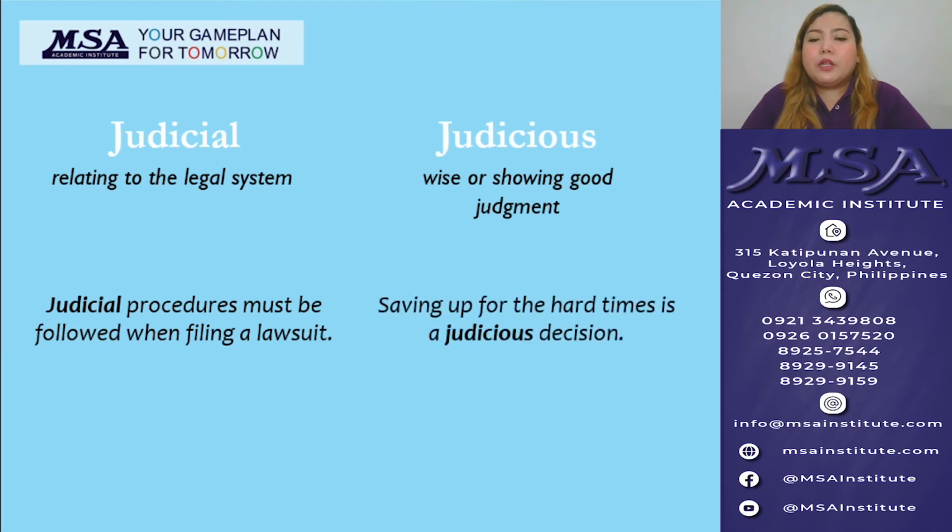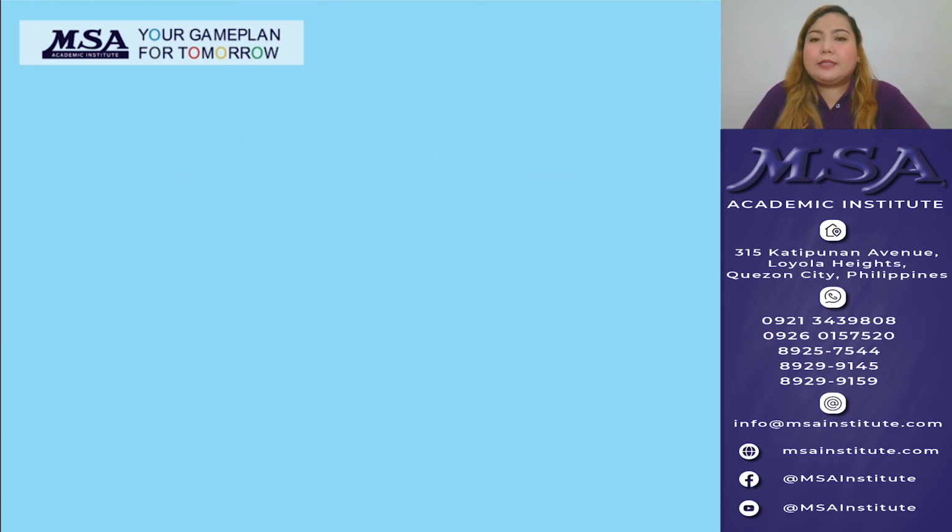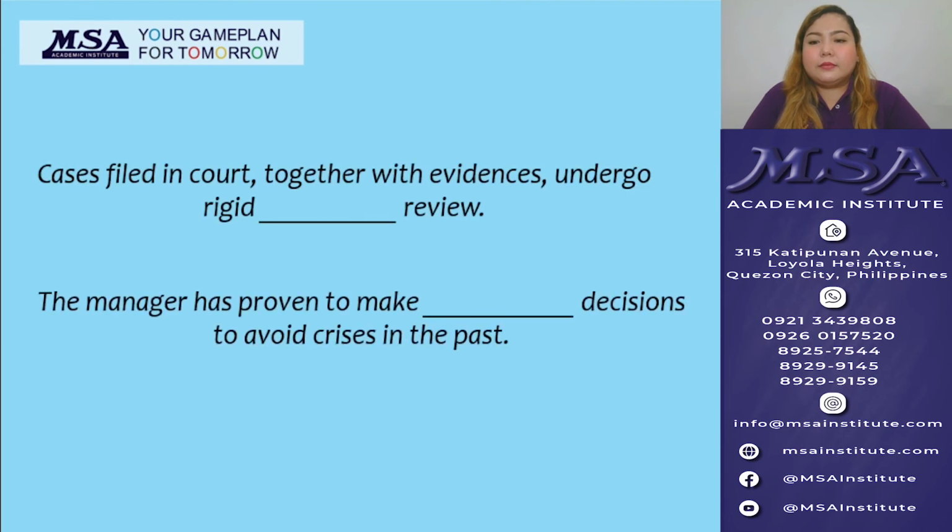And the next example, saving up for the hard times is a judicious decision. So since the decision is wise or showing good judgment, we use the word judicious. Now try to fill in the blanks in the next sentences. On the first one, cases filed in court together with evidences undergo rigid review. So the whole sentence is actually referring to a legal procedure. Therefore, we have to use the word judicial.